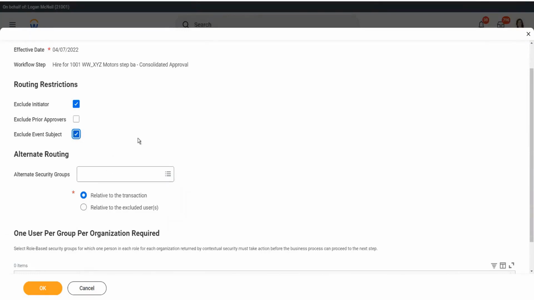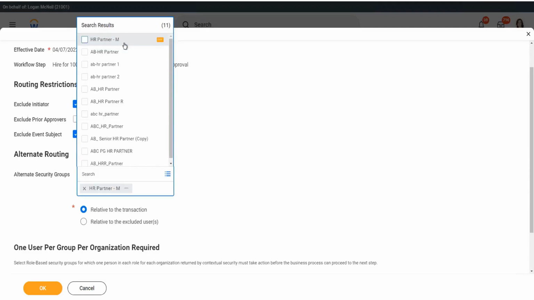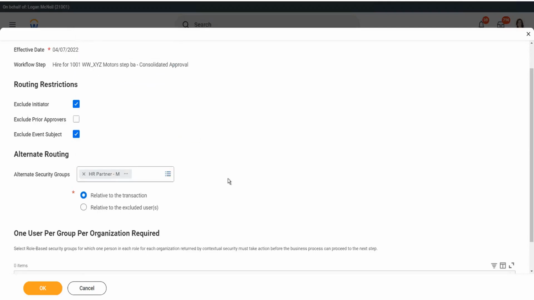So now it is better that if somehow they are restricted, we should have the ability to have some other people do it, right? So let's say the HR partner M, I think HR partner M. Yeah, HR partner M has the ability to do the approval in case the manager is not able to do it.